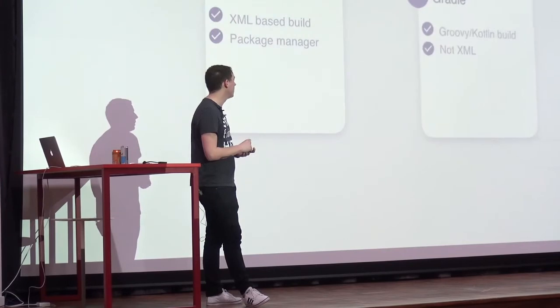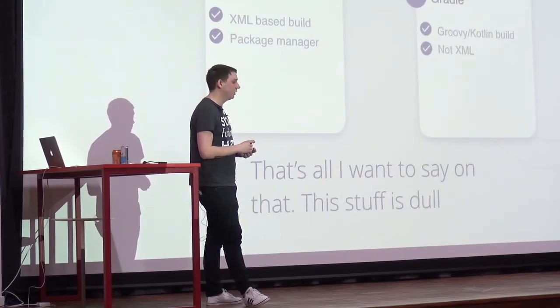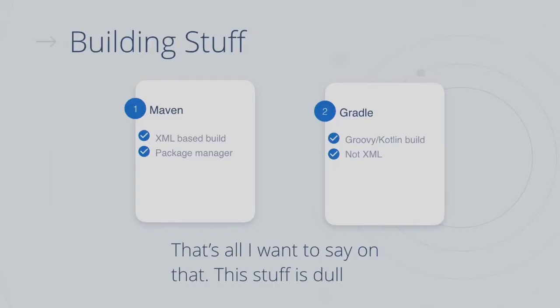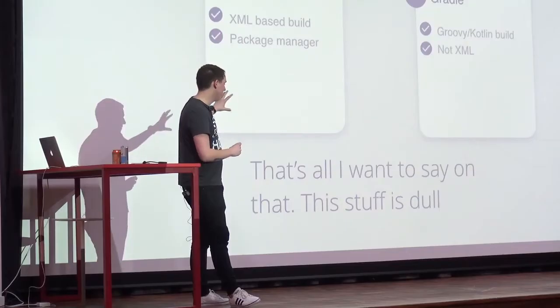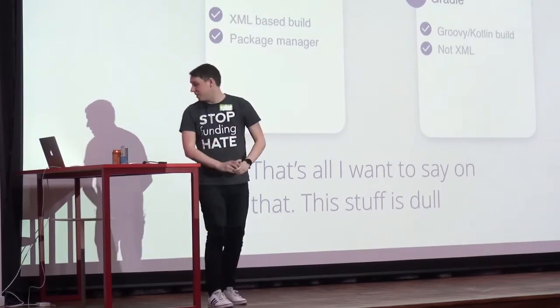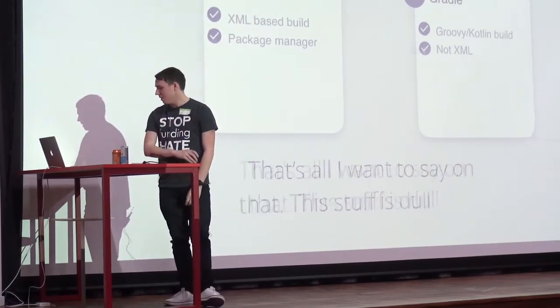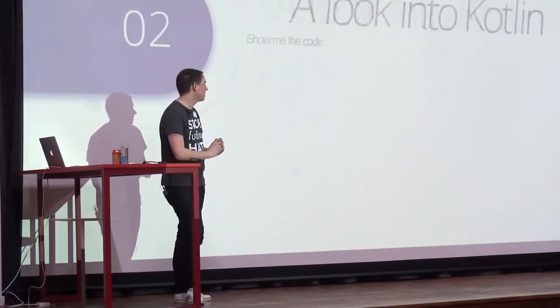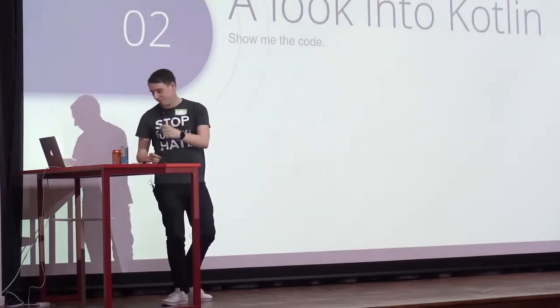Most people tend to use Gradle, which you can script using Kotlin, so you can use Kotlin to build your Kotlin. It's quite cool. IntelliJ also has its own build system, and there's Ant. There's loads of them, but these are the two main ones. Maven is particularly important because of the package manager. All of this stuff is kind of dull, so let's move on to the interesting parts, a look into the language itself.